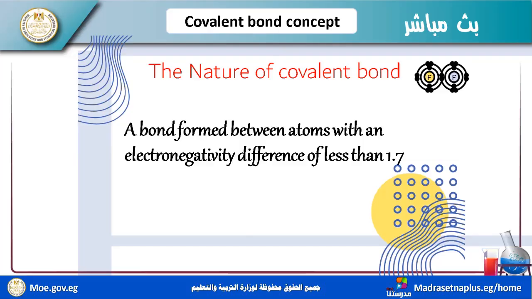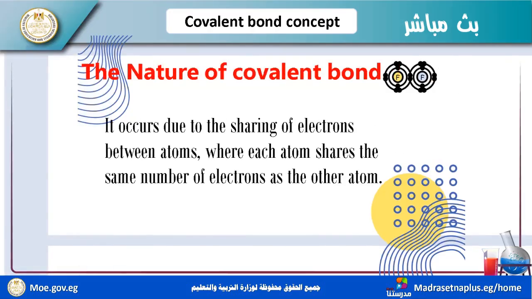I showed that before, because the difference between the two atoms must be less than 1.7, and this type of covalent bond is called polar covalent bond. It occurs due to the sharing of electrons between atoms.